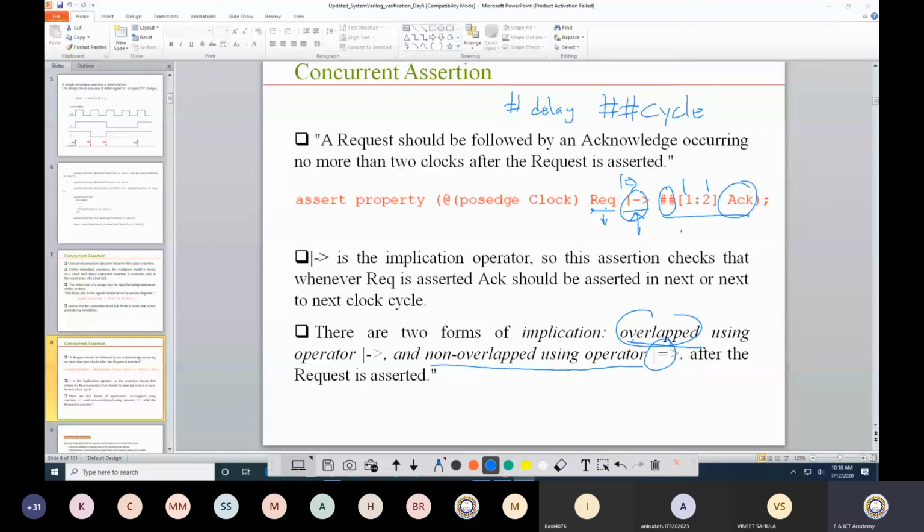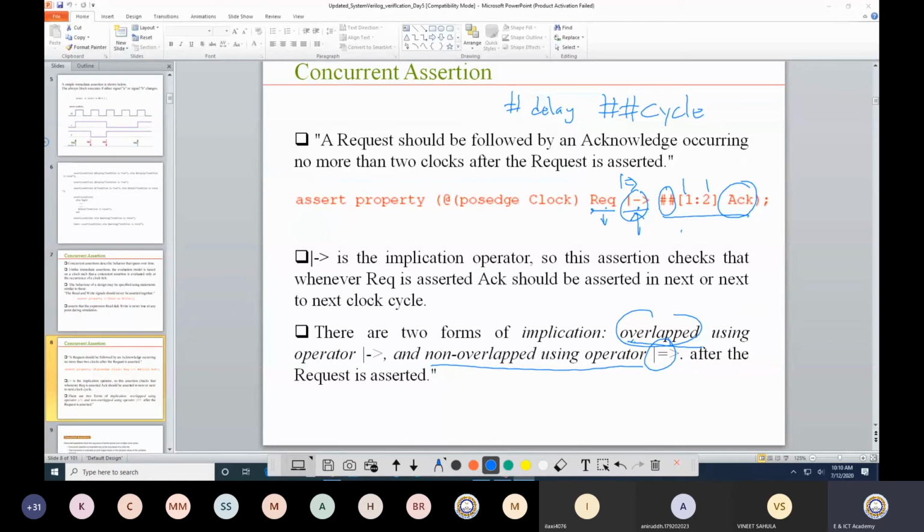So here it is an overlap operator. That means this should start from this clock edge. So after the present clock edge, one delay, the acknowledgement should come, or maybe the next to next clock, I should expect that the acknowledgement should occur. For a non-overlap, this would start from the next clock cycle. So it considers that from the next clock cycle has one delay. That means the next to next clock cycle the acknowledgement should be asserted. So this is just the difference from the implication operator.